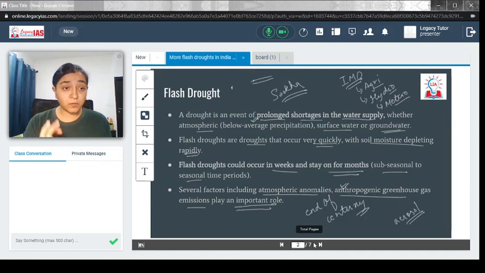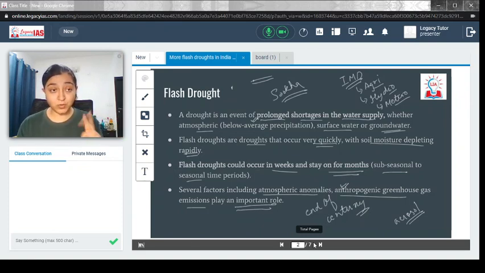I hope you understood the meaning of flash drought. It is a drought which happens very quickly. Just remember that. And what is drought? A prolonged period of shortage of water supply. So these are two things you should remember.